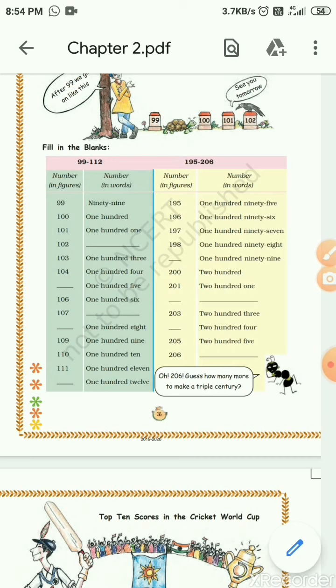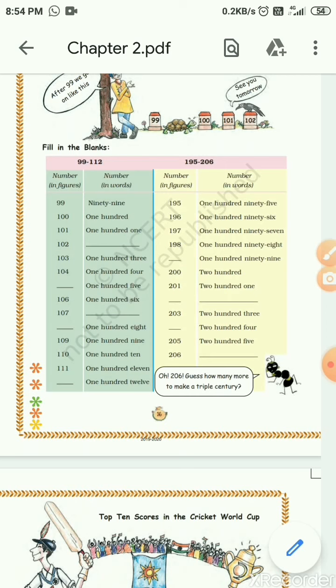Today's class is the continuation of the previous class, chapter 2, Fun with Numbers. In the previous class, we learnt about converting number names to numerals and numerals to number names, and we finished some of the practice time. We learnt about large numbers, from smallest numbers to large numbers. Then we learnt a place value chart till thousands place, and you learnt about places and periods also. I hope you all remember this.